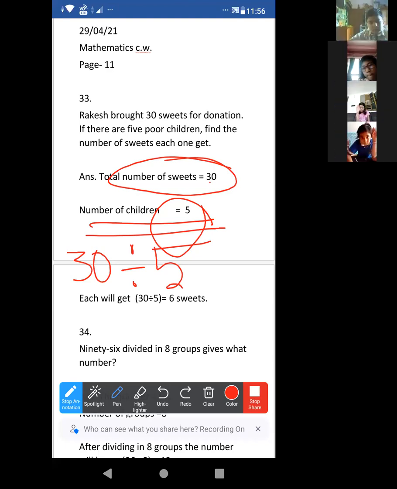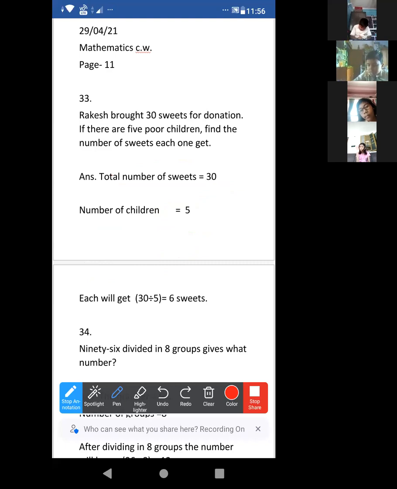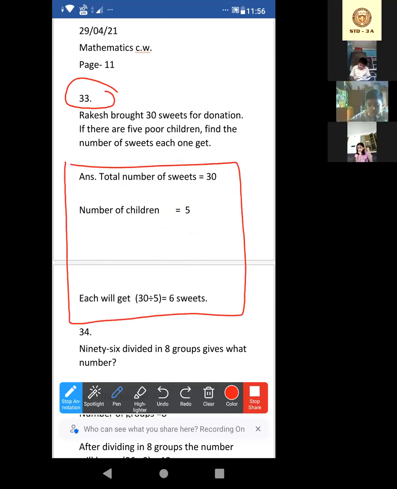Okay. Acha, now just note it down, write the answer. No need to write the question, just mark 33. Then just write this answer. Write the statement properly. Total number of sweets 30, number of children 5.